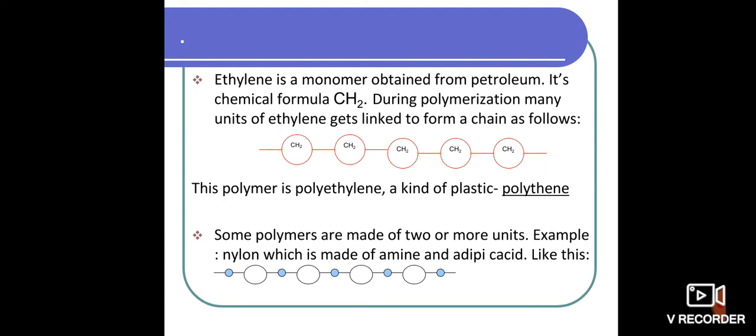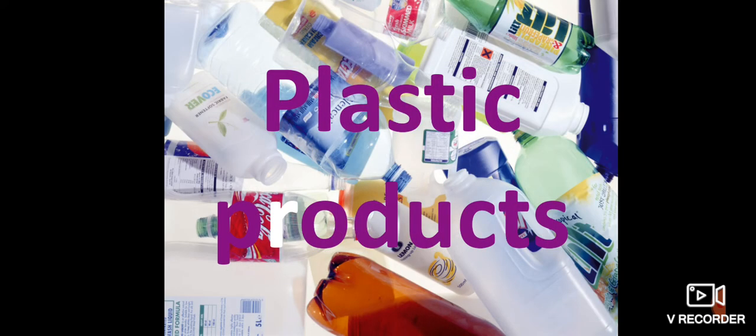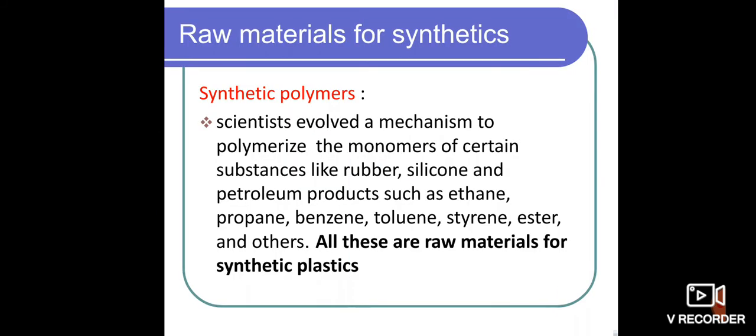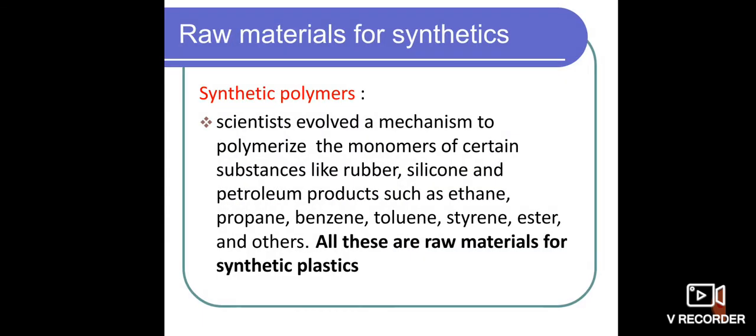Some of the polymers are made up of two or more units. The best example for two or more units is nylon, which has different varieties of amines and adipic acid. So these are the best examples of synthetic polymers, and polythene is also a best example. Hope you understand, children. The next one is plastic products. But before going to plastic products, let us know the raw materials of synthetics.